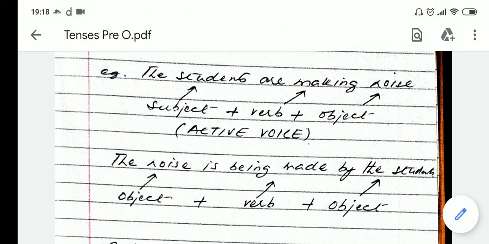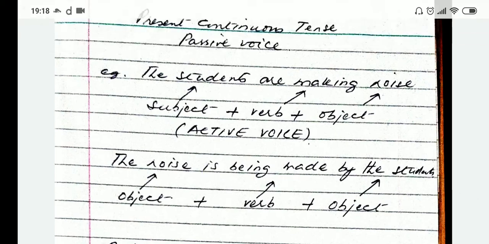Whenever we convert a present continuous tense into a passive voice, we use is being or are being. Is being or are being. Since noise is singular, we will use is. The noise is being made, then third form, by the students.